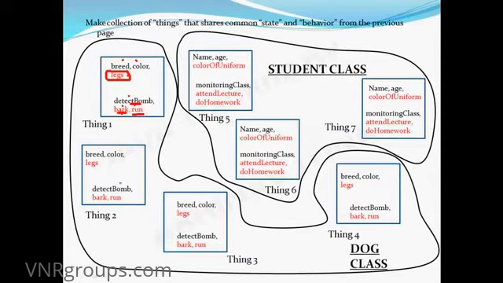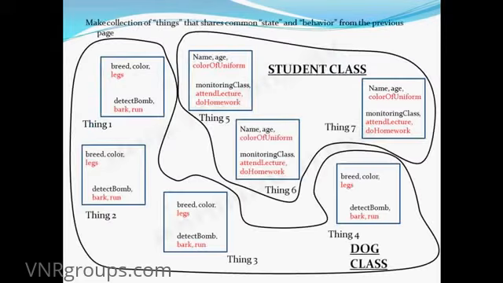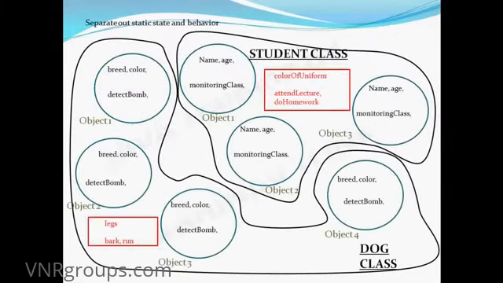So instead of repeating these state and behavior in each of these thing 1, thing 2, thing 3, thing 4, instead of repeating them each and every time, I can extract these things out and store them separately. So this says static state and behavior, whose value is the same in all the objects; non-static state and behavior, whose value is different in all the objects. So let me extract out the static state and behavior from the previous diagram. After extracting it out, the picture will look like this.